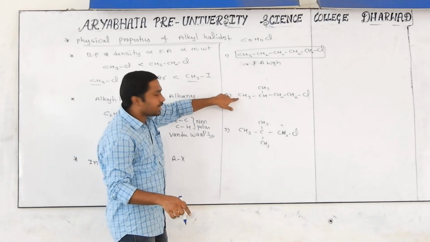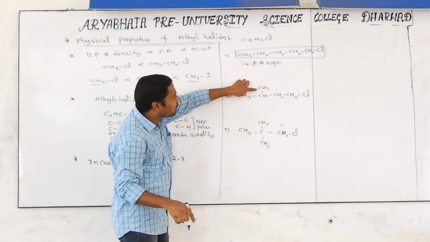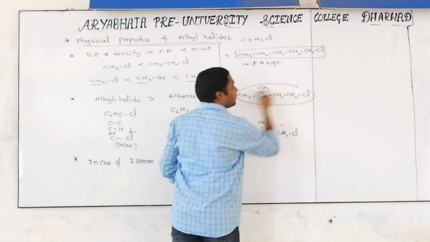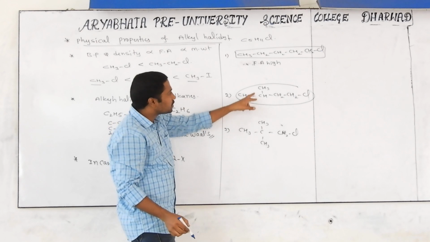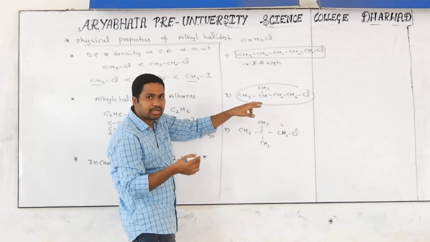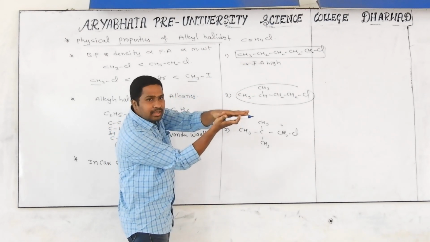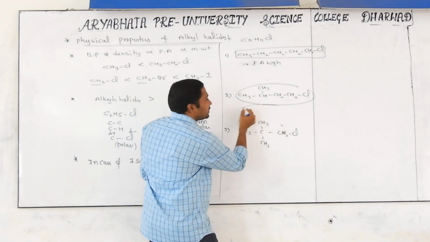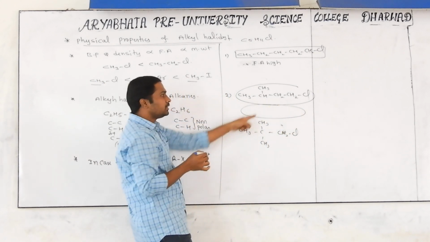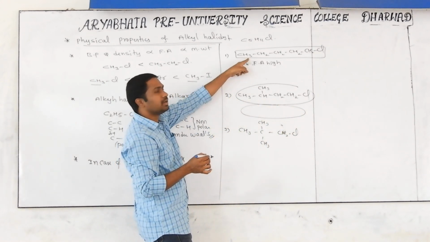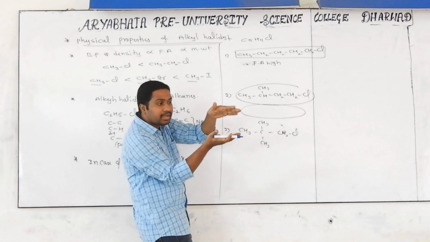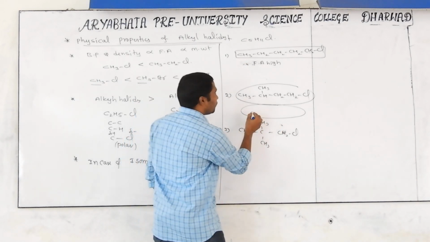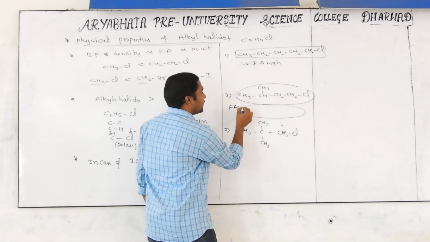But coming to the second case, because of one branch, it becomes an elliptical shape, not a straight line. Compared with a straight line, an elliptical shape has less contact area. You see, with one more molecule here, this contact area will be less than your earlier contact area. The contact area is less, so automatically the force of attraction will be less.